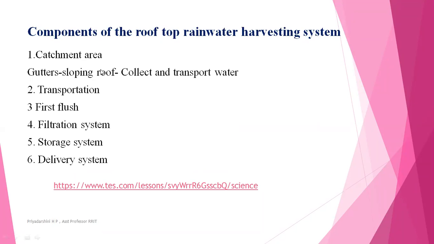So the first one, catchment area. Next one, the transportation. For the transportation as well as the catchment, gutters will be provided. Again, the third, the flush point. The fourth one, filtration system. Fifth one, storage system. Sixth one, delivery system. So these are the components of the rainwater harvesting system. I'll show you how it will work.